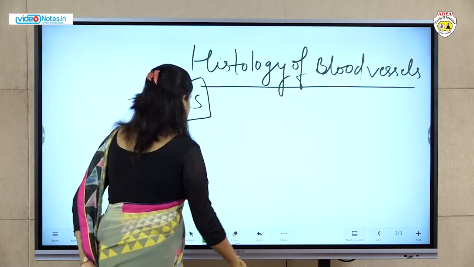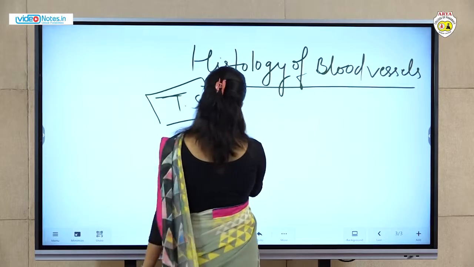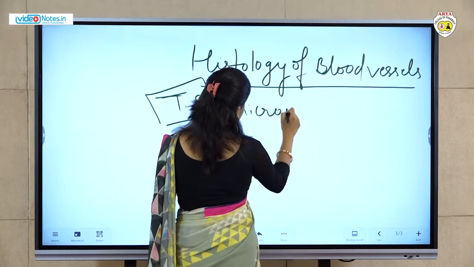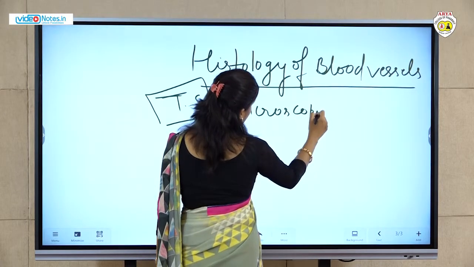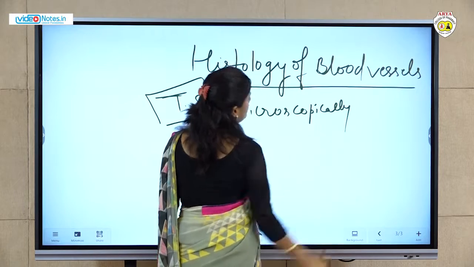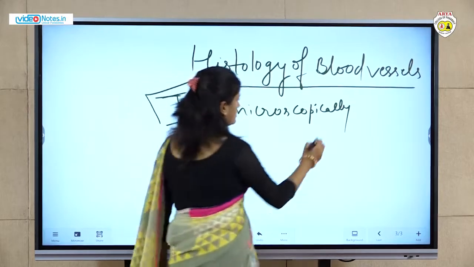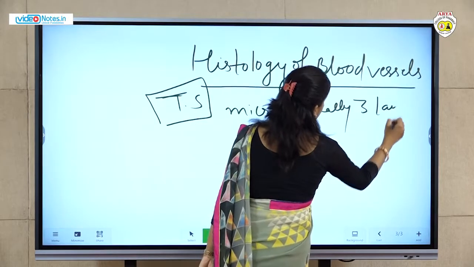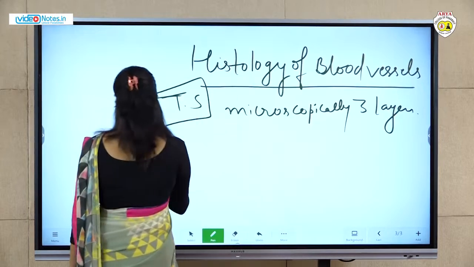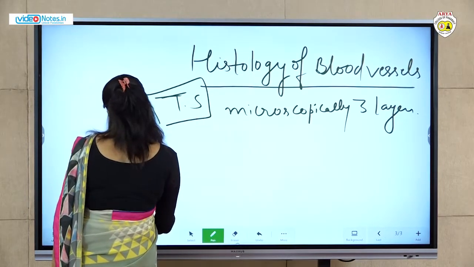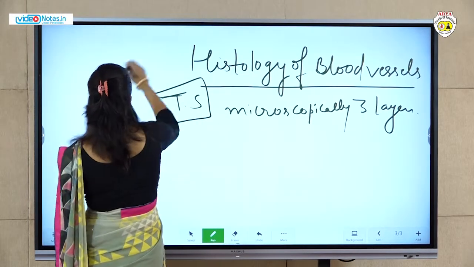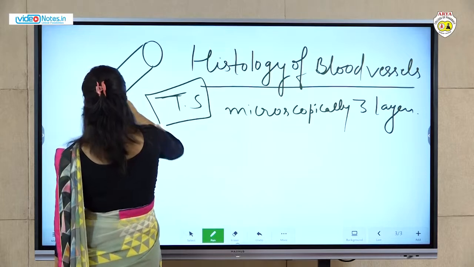So microscopically a blood vessel consists of three layers. What are these layers? 1, 2 and 3. Suppose this is a blood vessel.